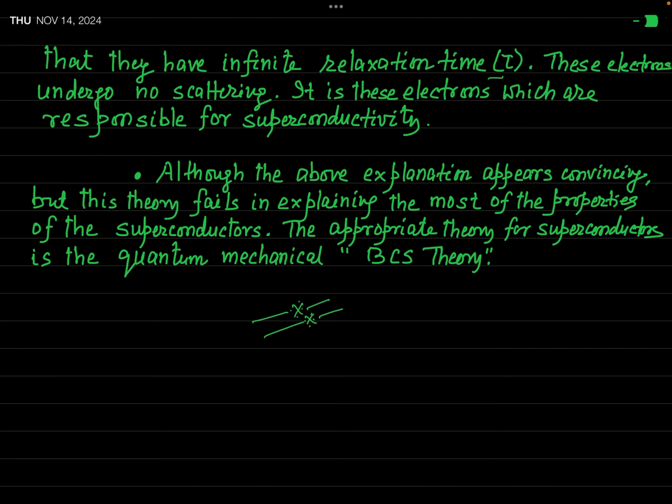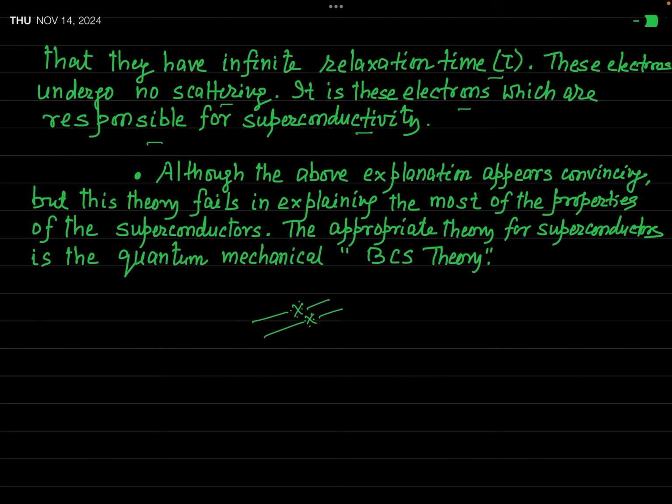These electrons undergo no scattering, and it is these electrons which are responsible for superconductivity. So I think now it is clear to you how we can explain superconductivity on the basis of classical theory, or the free electron theory of metals.